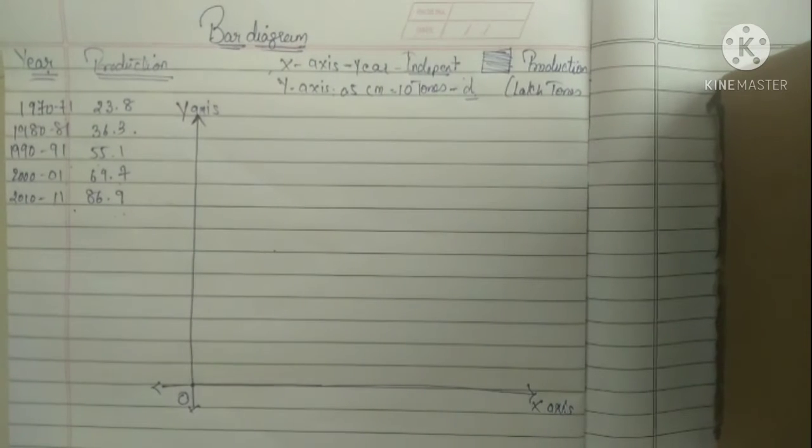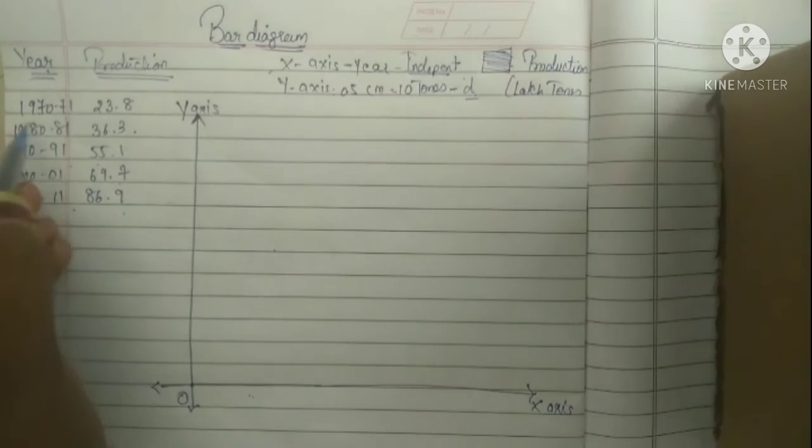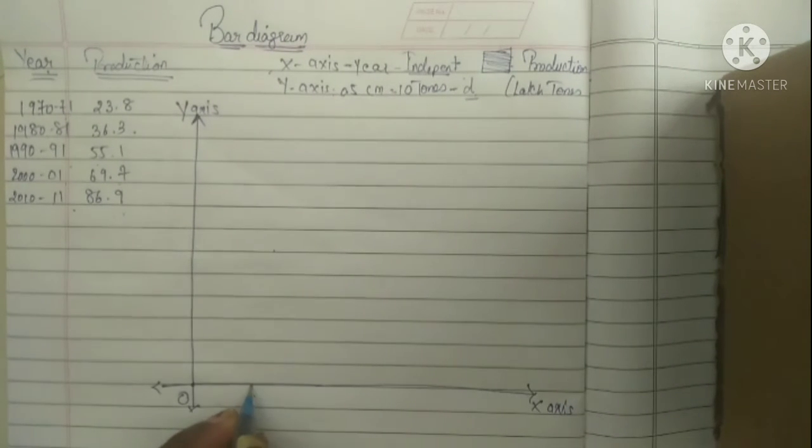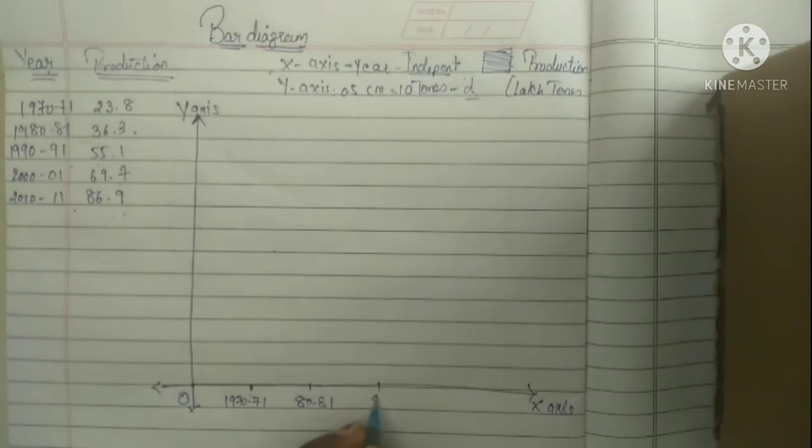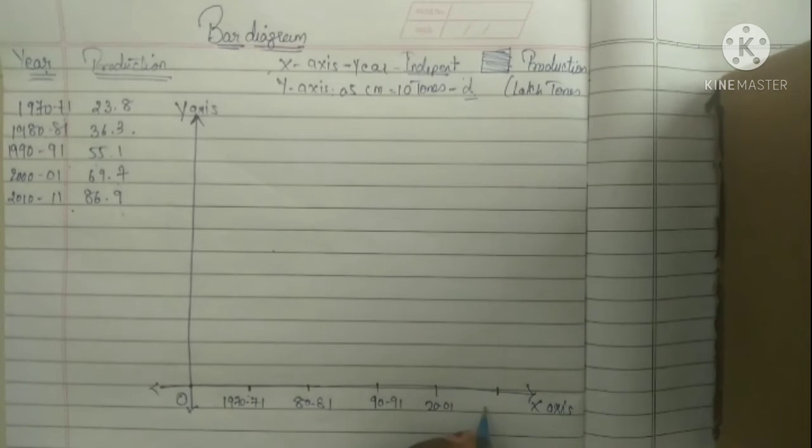So what we are going to show up here? Here we are going to show up the year. So I am basically taking the year 1970 to 71, and then 80 to 81, then 90 to 91, 2000 to 2001, and then 2010 to 2011.